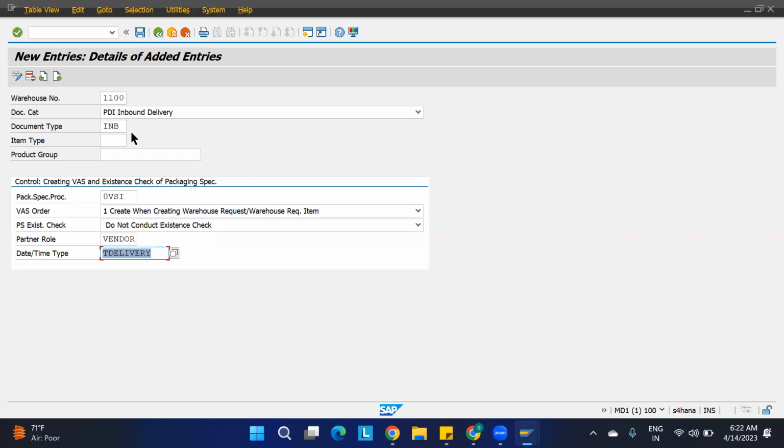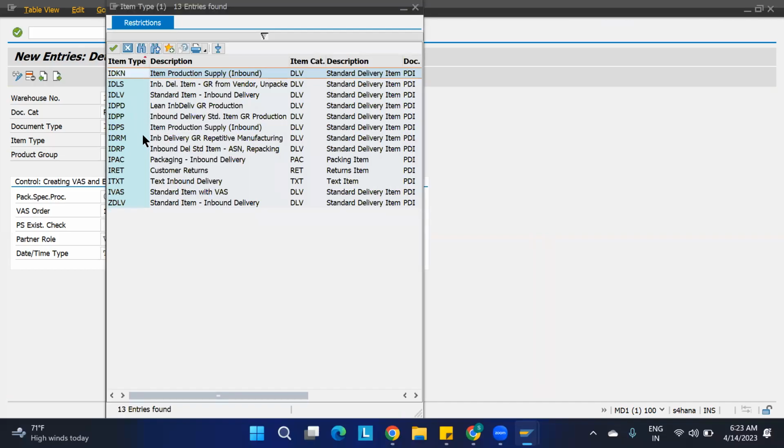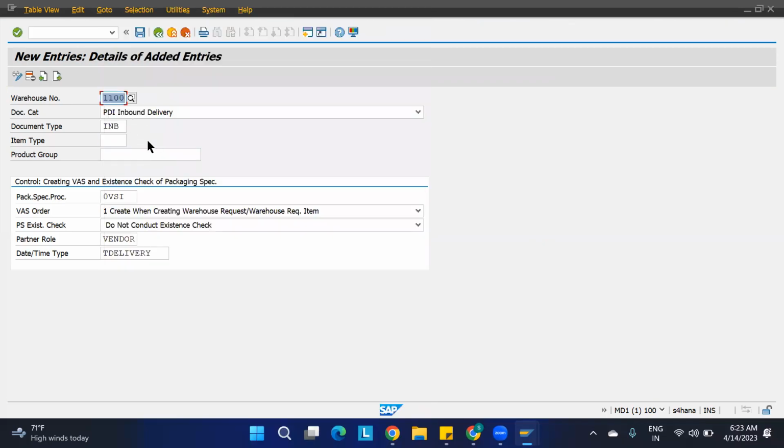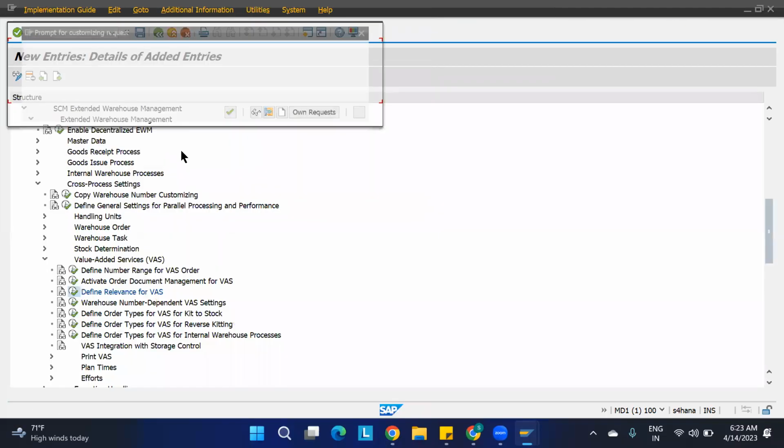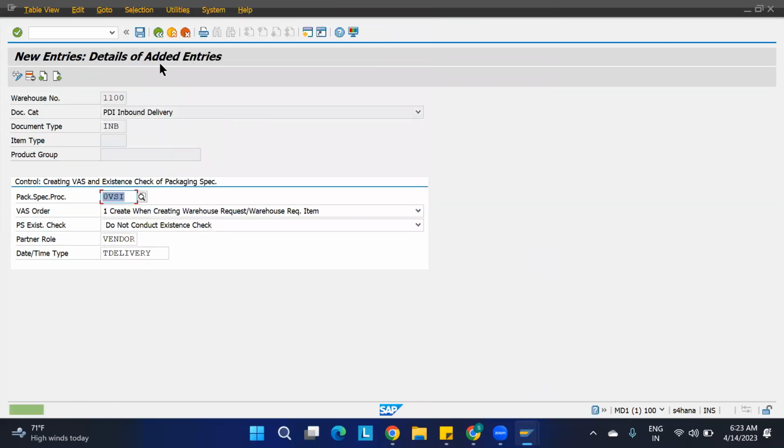And the document type is taken as INB automatically. So we have given inbound here. Item type and all, I don't think it is necessary for us. Here I am not going to take anything. Anyway we are creating this class, so we're not going to take anything as of now. Just click enter. These are the mandatory fields, I have filled them. Just save this, and if we want, we can check for other purposes also. Data was saved. Go back.